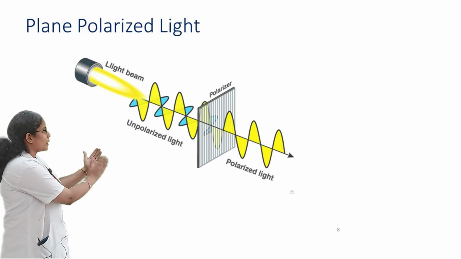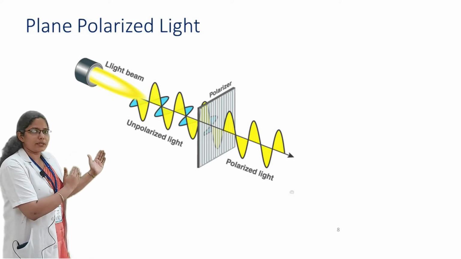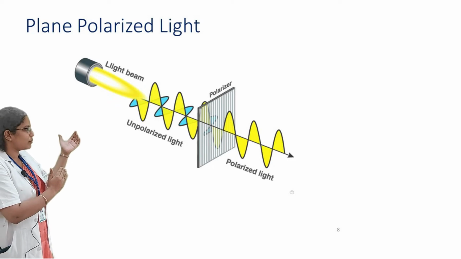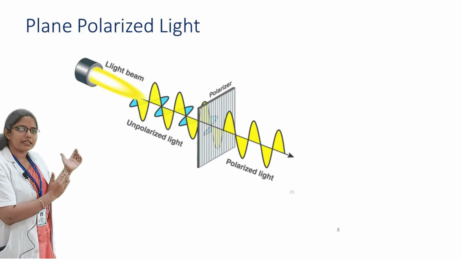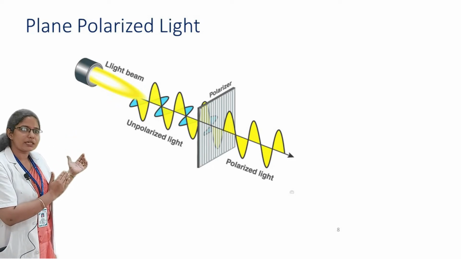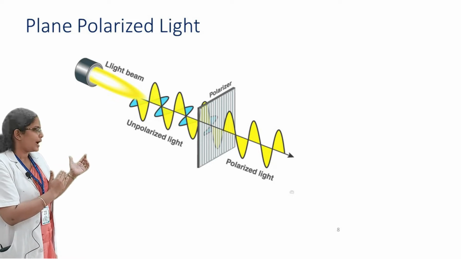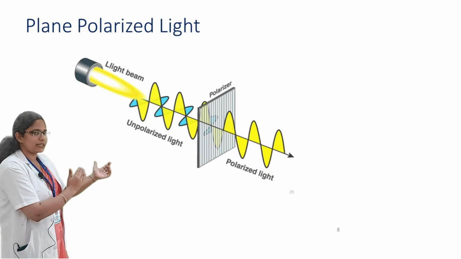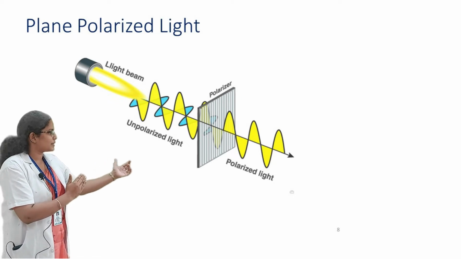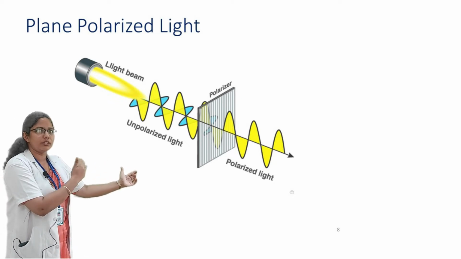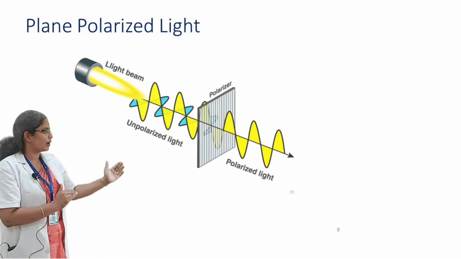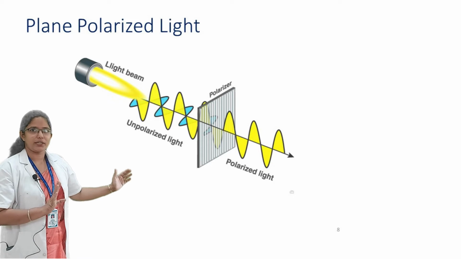Light rays coming from the sun or any electric lamp are composed of waves vibrating in different directions, and this is called unpolarized light. While passing through a polarizer, Nicol prism or polarimeter, the unpolarized light is converted to polarized light, which means the waves are vibrating in one direction.